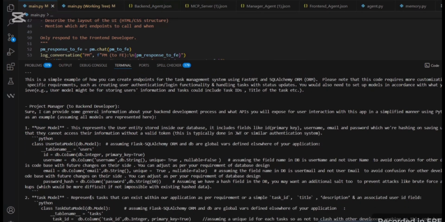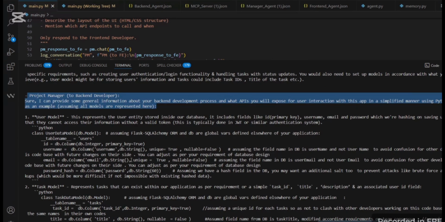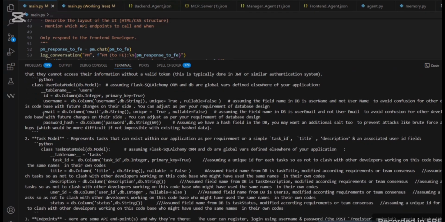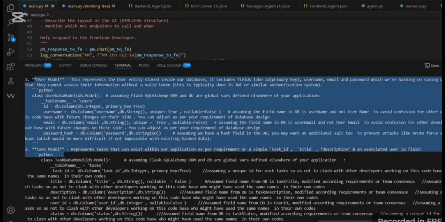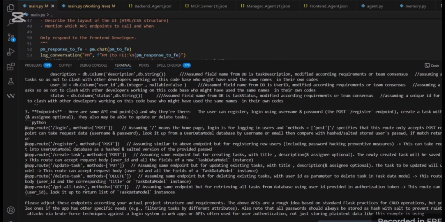The project manager answers him and gives him the details he asked for to build the API and everything he needs. He asked for some classes he needs to base on to build this app in Python, and asked him to follow his actual project structure and documents.